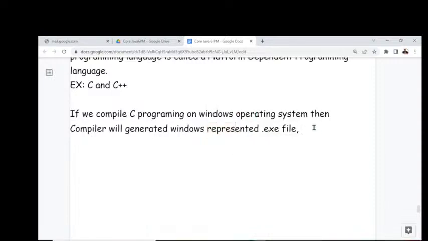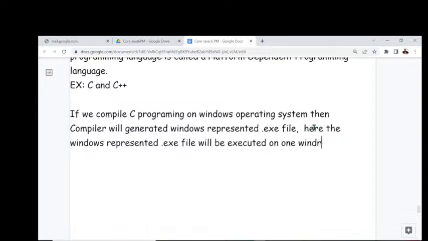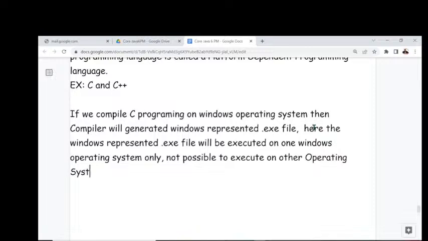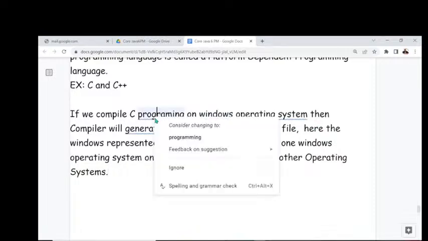Here the Windows represented .exe file will be executed on only Windows operating system. It is not possible to execute it on other operating systems. That's the point I'm telling you.